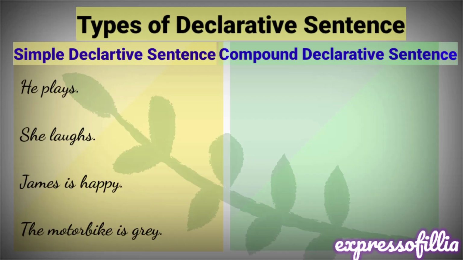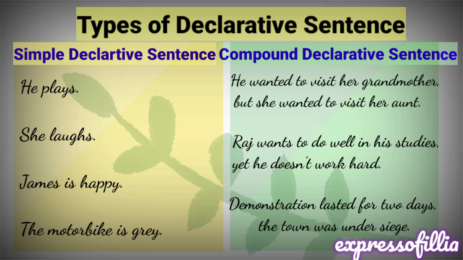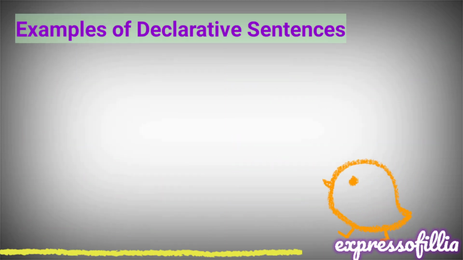Let's look into the type of declarative sentences. We have two types of declarative sentences. One is the simple declarative sentence and the other is the compound declarative sentences. In the simple declarative sentences, we have simple declarations as he plays, she laughs, James is happy, the motorbike is grey. In compound declarative sentences, we have he wanted to visit her grandmother, but she wanted to visit her aunt. Raj wants to do well in his studies, yet he does not work hard. Demonstration lasted for 2 days. The town was under siege.